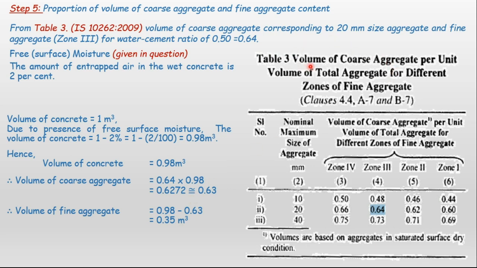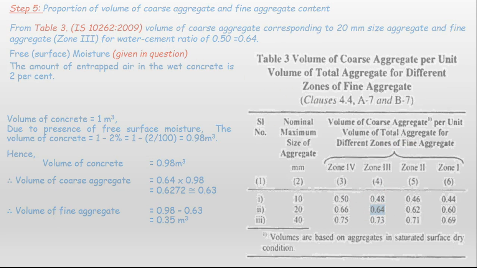Now, this is table 3 from which I have taken the 0.64. Volume of coarse aggregate per unit volume of total aggregate for different zones of fine aggregate. Our zone of fine aggregate is zone 3 and the maximum size of coarse aggregate is 20 mm. We have the value of 0.64 as the volume of coarse aggregate per total volume of aggregate. This is the value I have taken from this particular table of IS 10262.